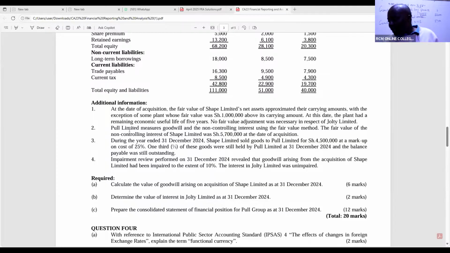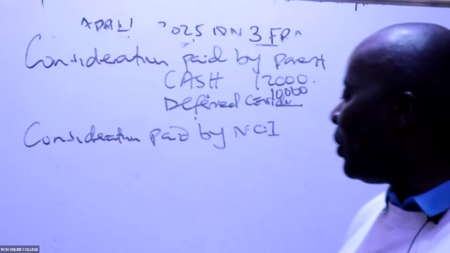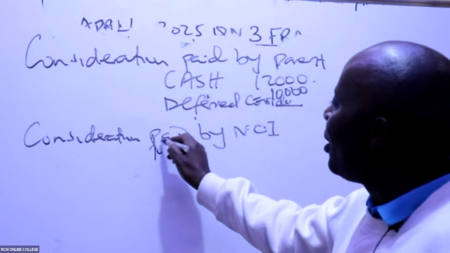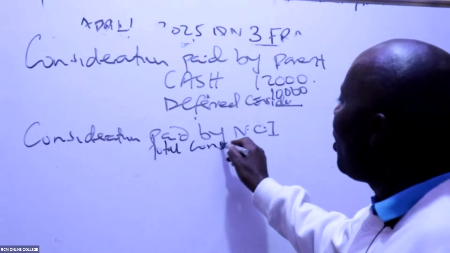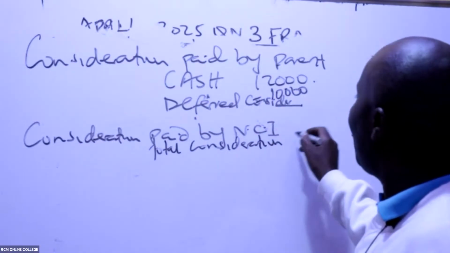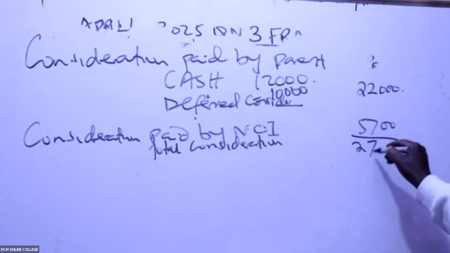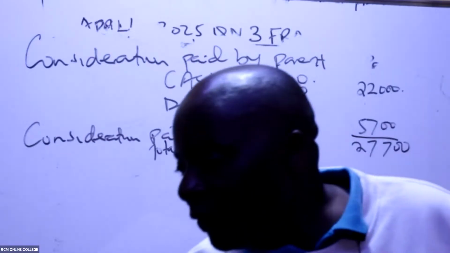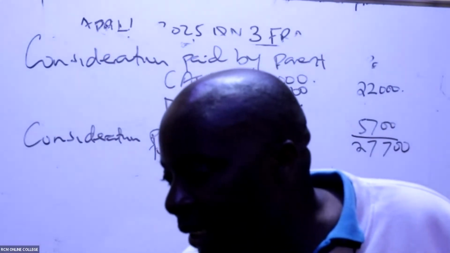So we are told here, Pool Limited measures goodwill under NCI using the fair value method. The fair value of the NCI was 5,700 at the date of acquisition. You're right. So please give me the total consideration. Total consideration, when you add the two, we are getting 27,700. Then we come and less